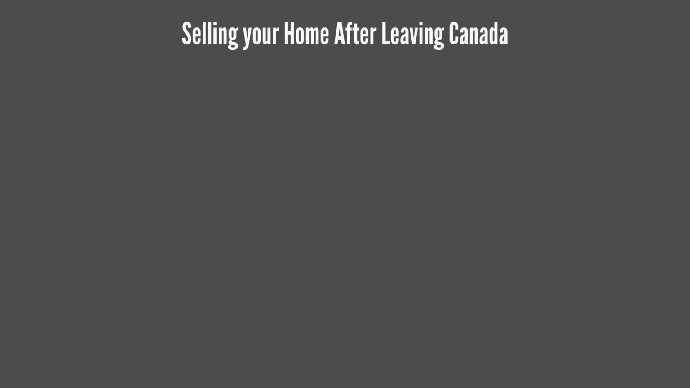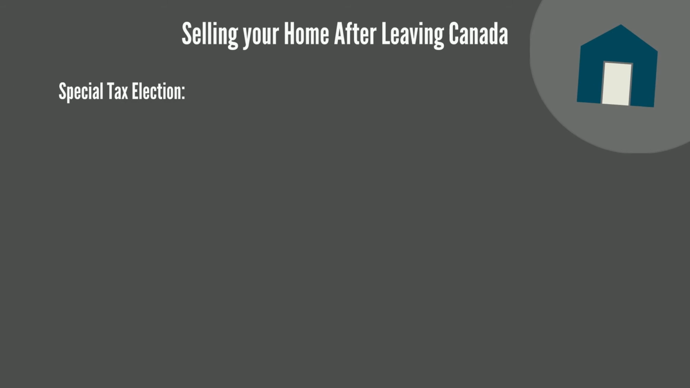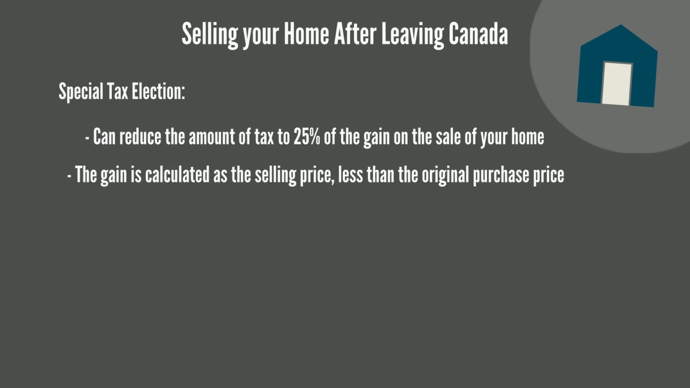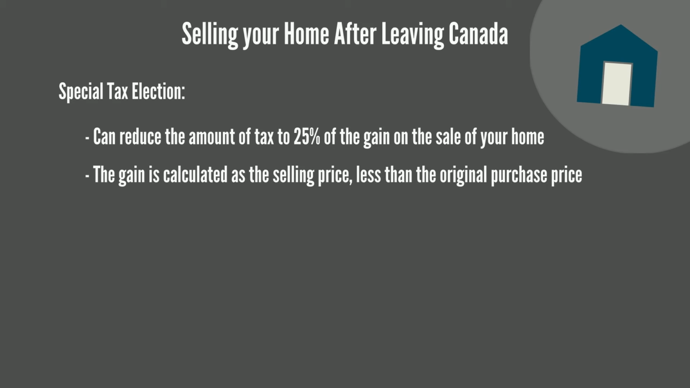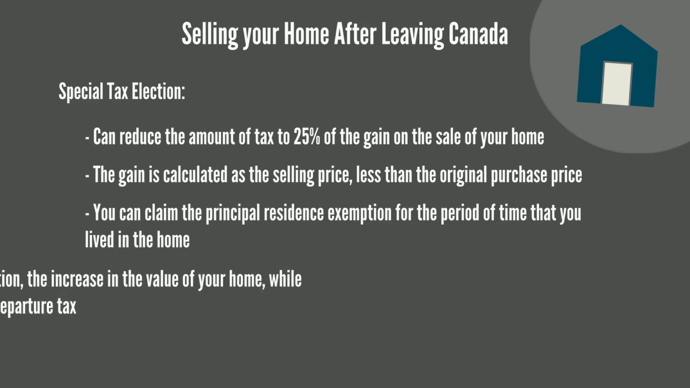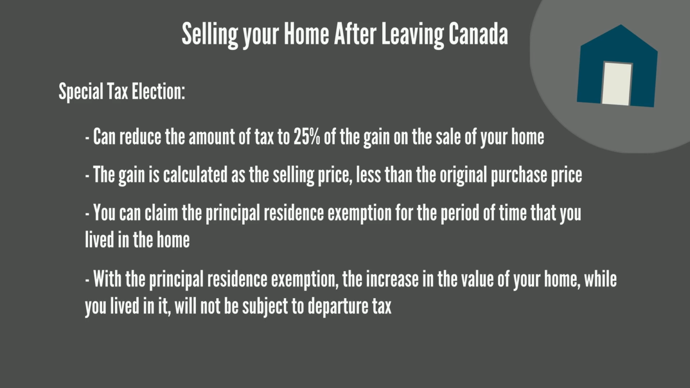Fortunately, there's a special tax election that you can make to reduce the amount of tax to 25% of the gain on the sale of your home. The gain is calculated as the selling price less the original purchase price. You can claim the principal residence exemption for the period of time that you lived in the home. With the principal residence exemption, the increase in the value of your home while you lived in it will not be subject to departure tax.